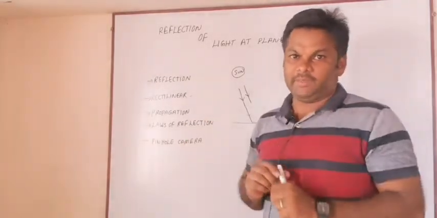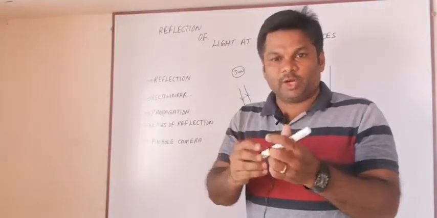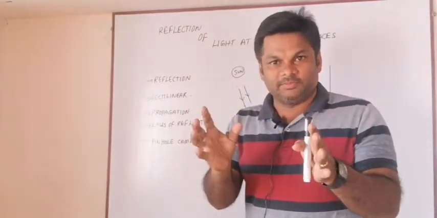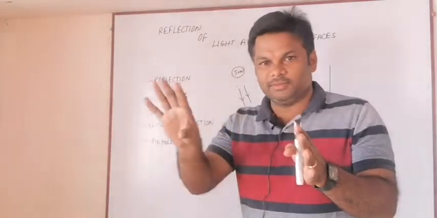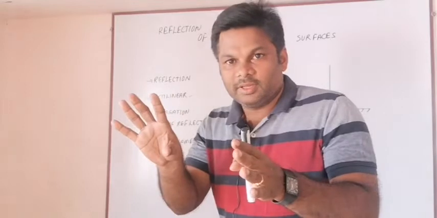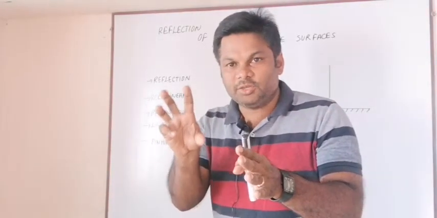So one more thing I will tell. If a black object is present in a room, black, other colors we will discuss later, if the object is in a black color, can you observe the object?